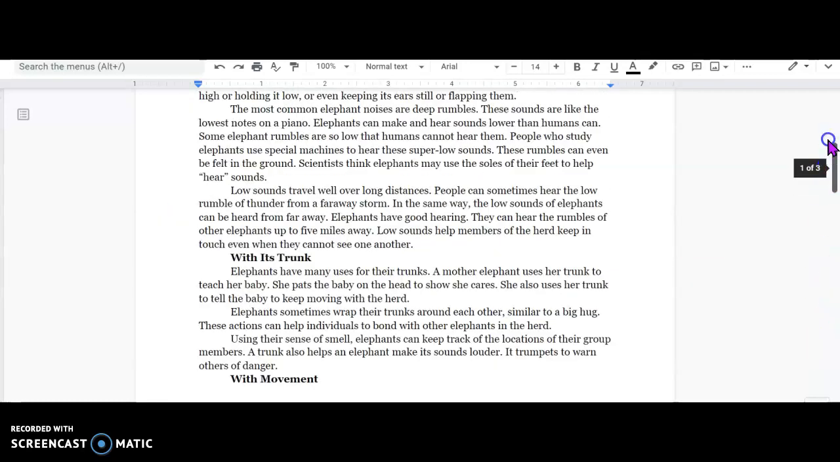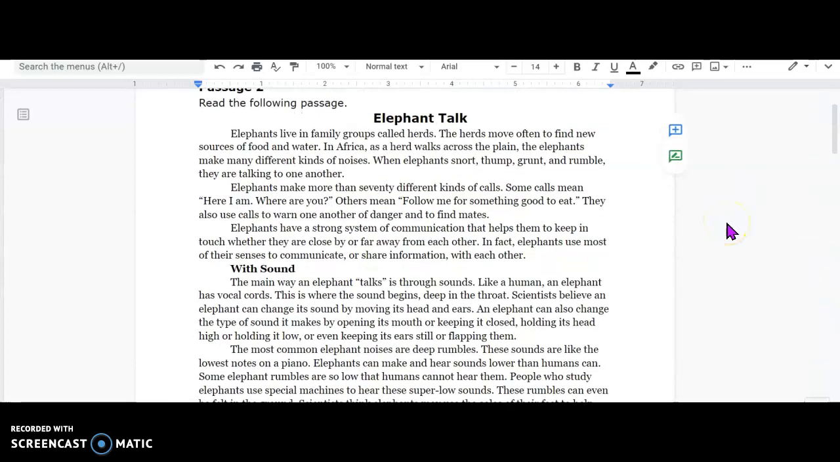Here we go. Please follow along as I read Elephant Talk. Make sure you're really paying attention. Elephants live in family groups called herds. The herds move often to find new sources of food and water. In Africa, as a herd walks across the plain, the elephant makes many different kinds of noises. When elephants snort, thump, grunt, and rumble, they are talking to one another. So those noises have a purpose. Elephants make more than 70 different kinds of calls.